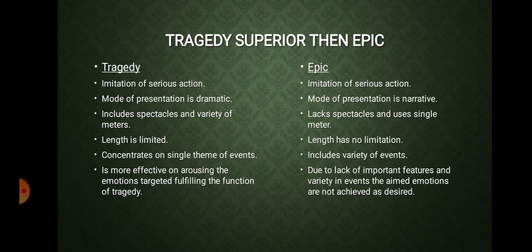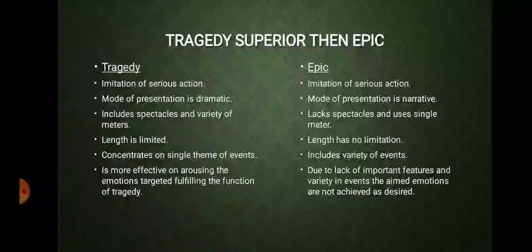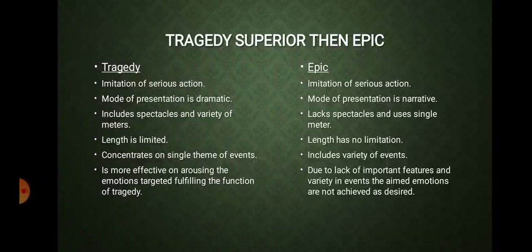Now here comes a very major thing. When the length is limited in tragedy, it has to follow the unity of action that we have already discussed in the previous videos. Unity of action says that the actions chosen for tragedy should all work toward a single theme. They should all help in highlighting a single theme of action.